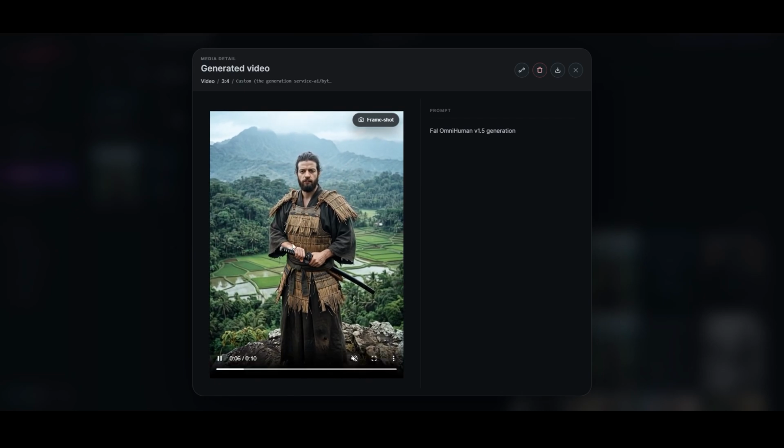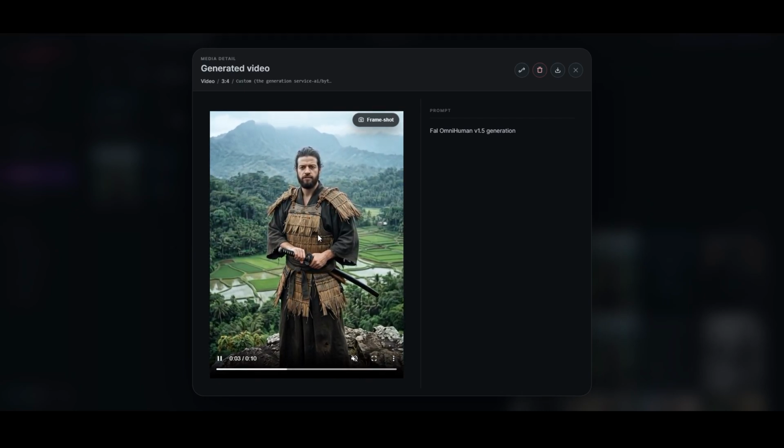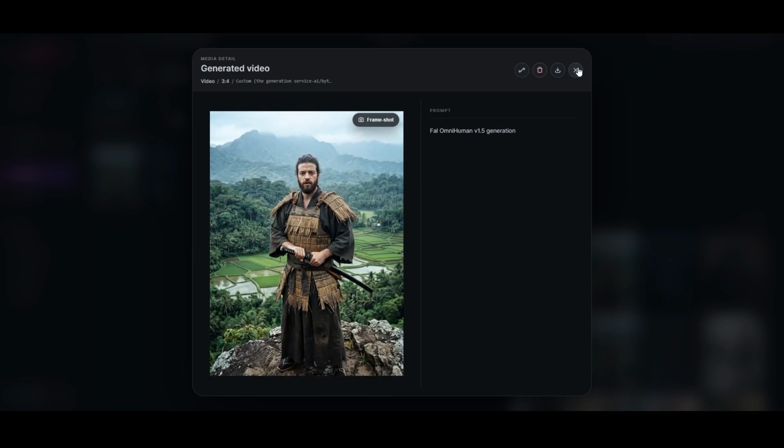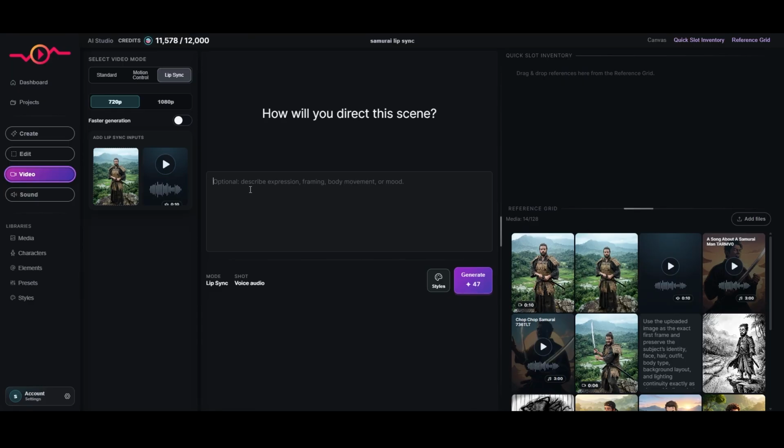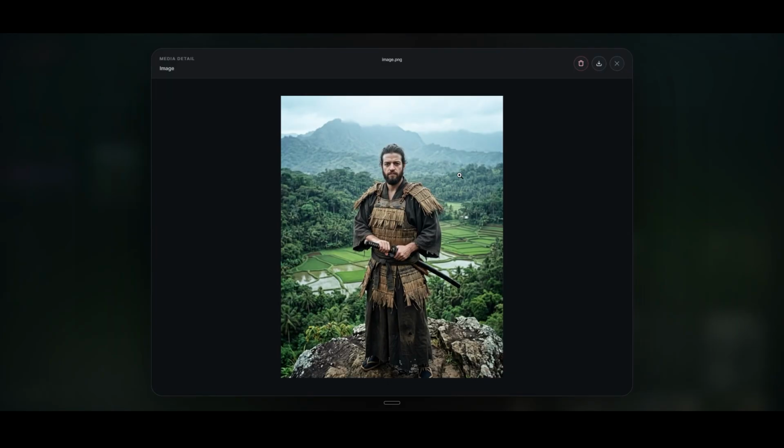Right, so not too bad, but the problem is it's kind of static. He's not really moving. It looks kind of robotic. And so this is when it comes in handy to use the prompt to add those additional details. But another thing to note is that this image in particular is honestly not the greatest image to be using for something like this. It's just a bit too zoomed out, and the AI is going to have a hard time trying to lip sync on such a tiny face.